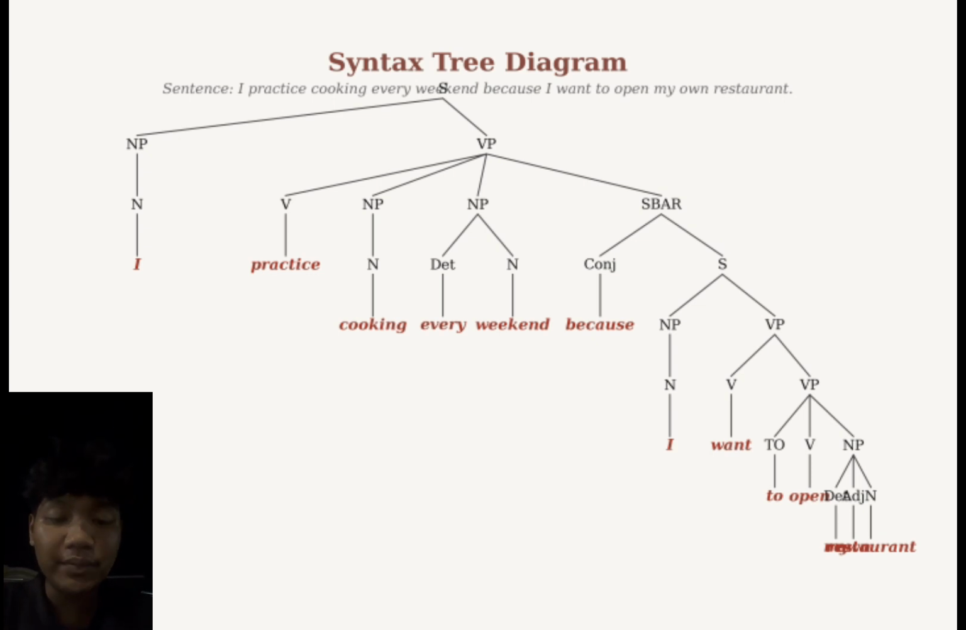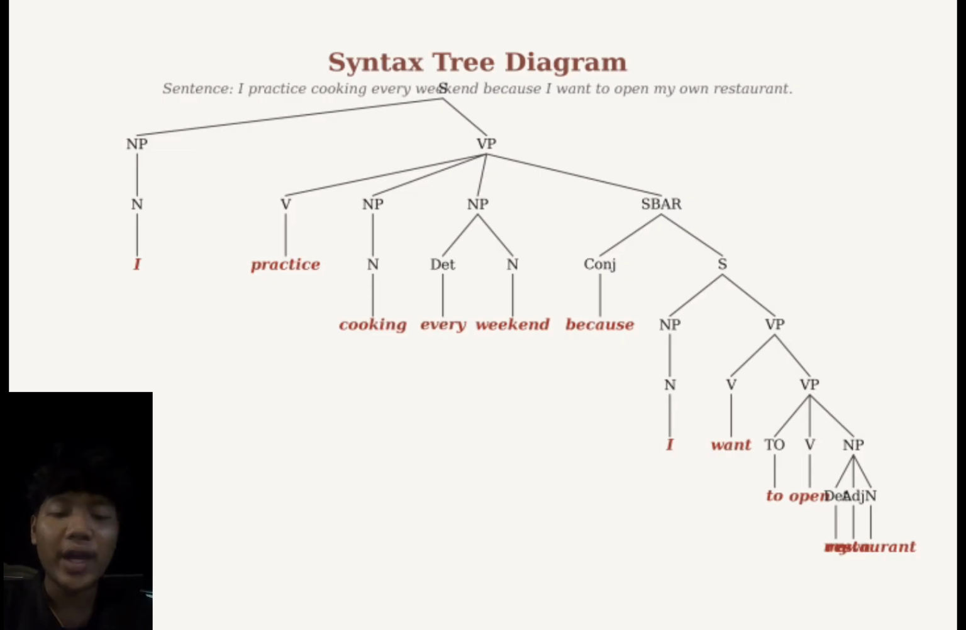Next we move to the verb phrase, or VP, which contains the predicate. The first word is practice, which is the main verb because it describes the action performed by the subject. After the verb, we have the word cooking, which comes from the verb cook. In the sentence it functions as a gerund, which means it acts as a noun. It is the object of the verb practice, so it tells us what the speaker practiced.